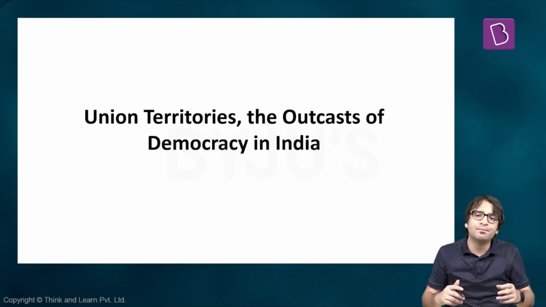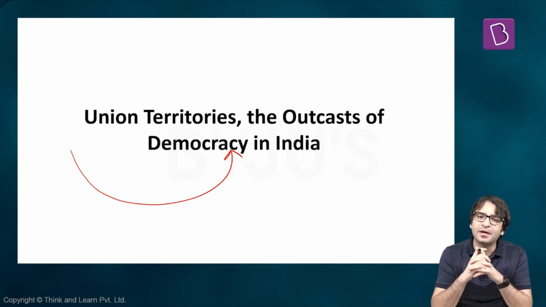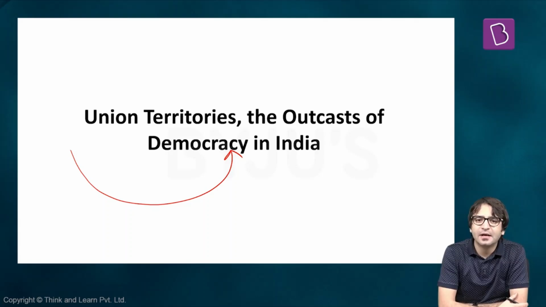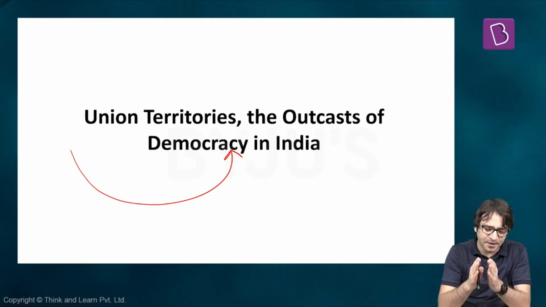Now, what we are going to discuss now is something very important. Are Union Territories the outcasts of democracy in India? Let's have an elaborate discussion on this matter. Let me take you back to our discussion when we discussed Part 1 of the Constitution of India. Then I told you that on 26 January 1950, we had Part A, Part B, Part C, and Part D territories.